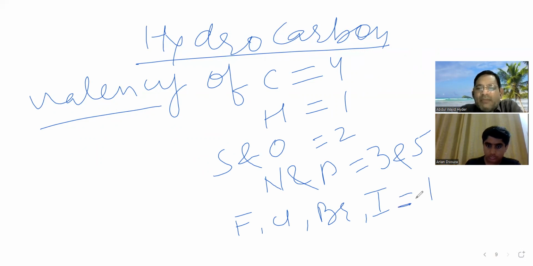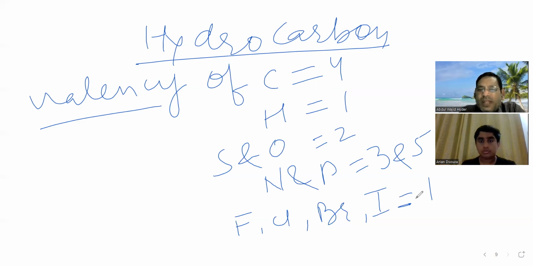Valency of these elements you should remember. Carbon will always be 4, hydrogen 1, oxygen and sulfur 2, nitrogen and phosphorus 3 and 5, and fluorine, chlorine, bromine, iodine will always have valency 1.